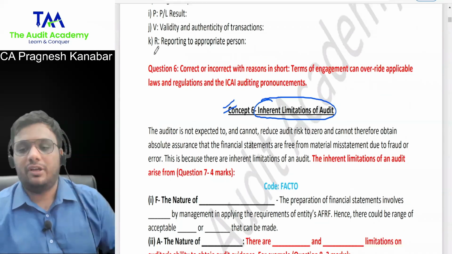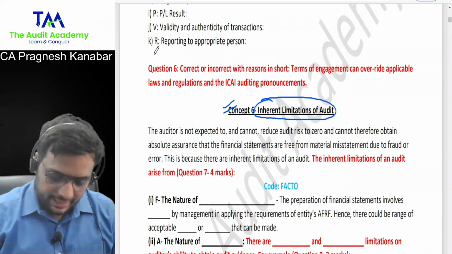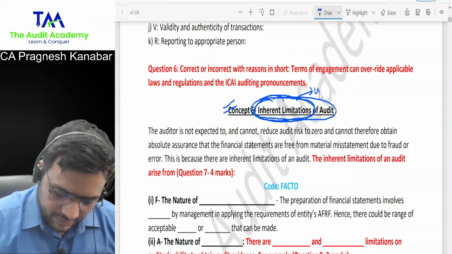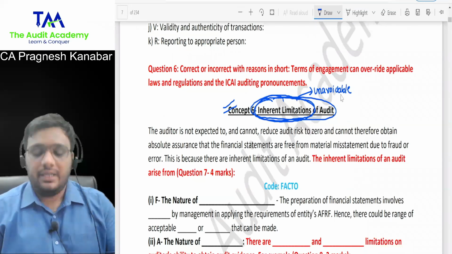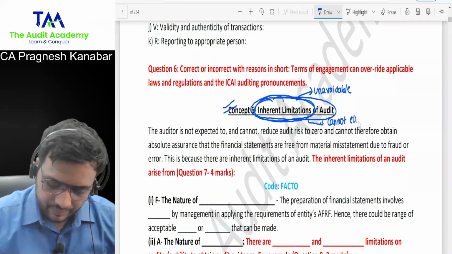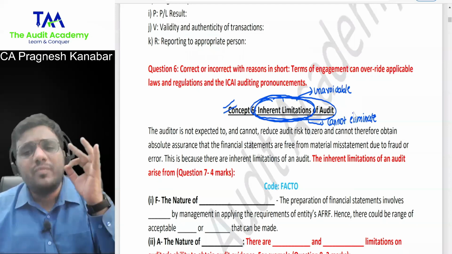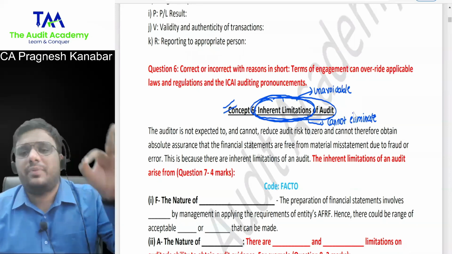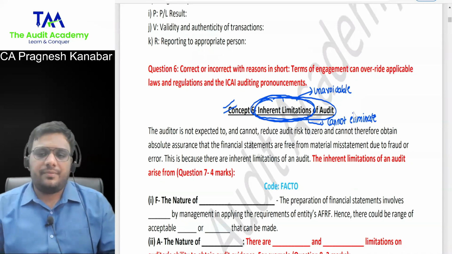Inherent limitations of audit. Everyone over here, what do you understand by the word inherent limitations? Inherent limitations means something that is unavoidable, something that you cannot eliminate. No matter how much you try, no matter how much effort you put in, still you cannot 100% eliminate it. That is called inherent limitations.